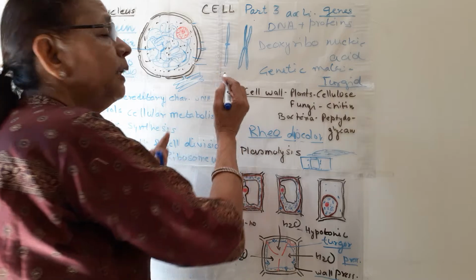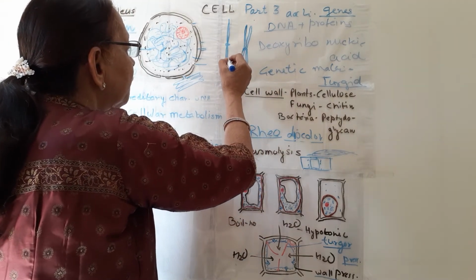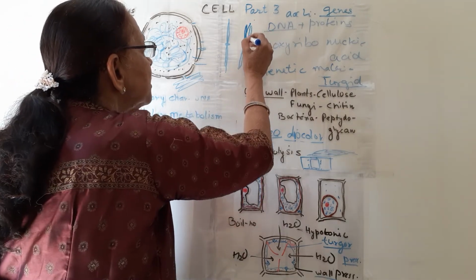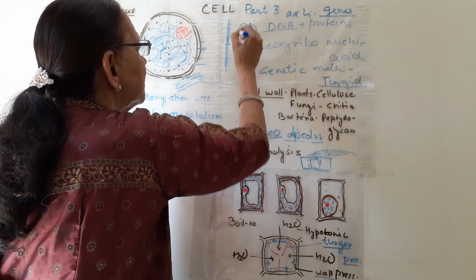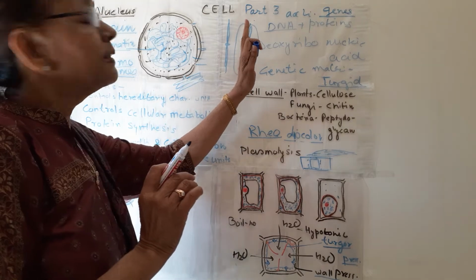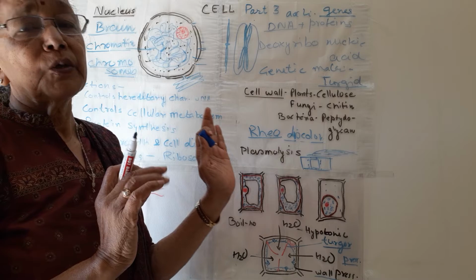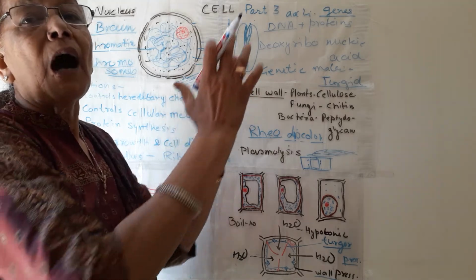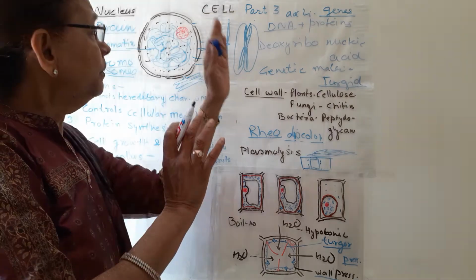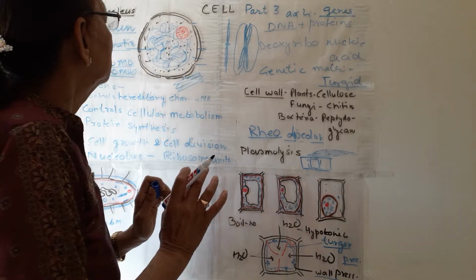In between the cell division, it divides vertically and two arms are formed. This is one chromatid and this is the other chromatid. So when one chromosome splits longitudinally, two chromatids are formed. We can say a chromatid is half a chromosome after dividing the chromosome vertically. So this is the relation between chromosome and chromatin.